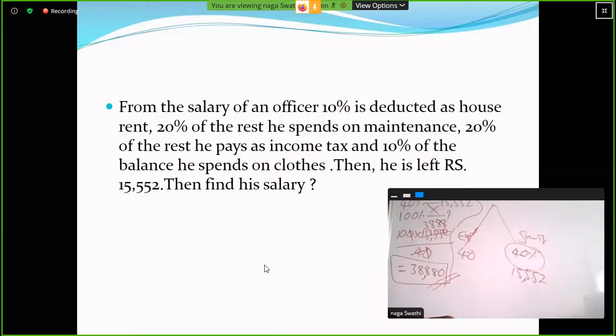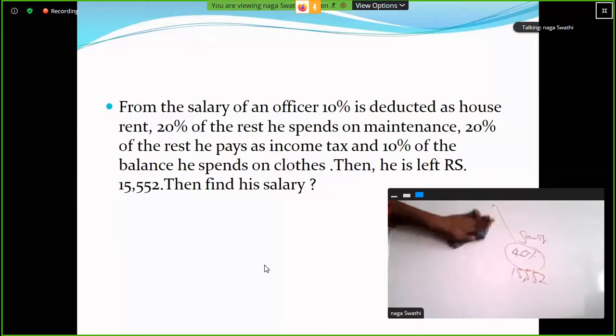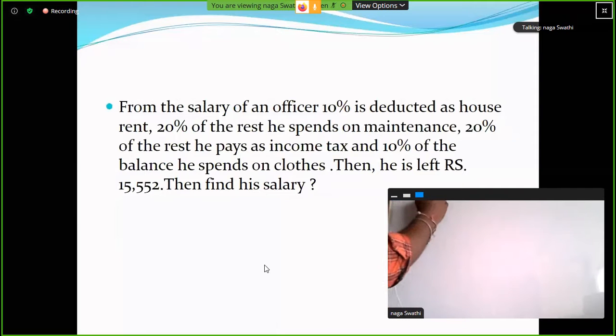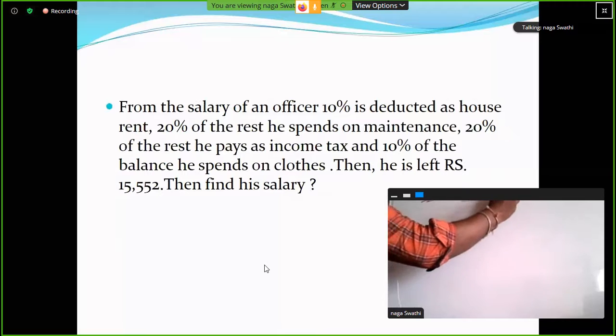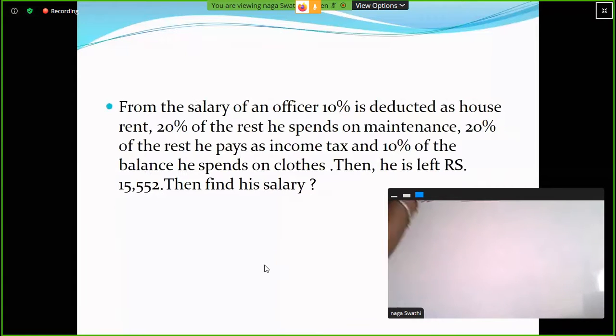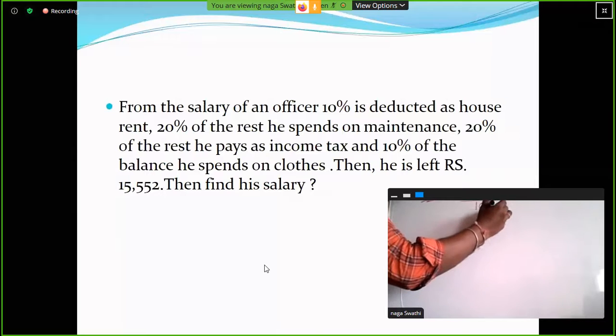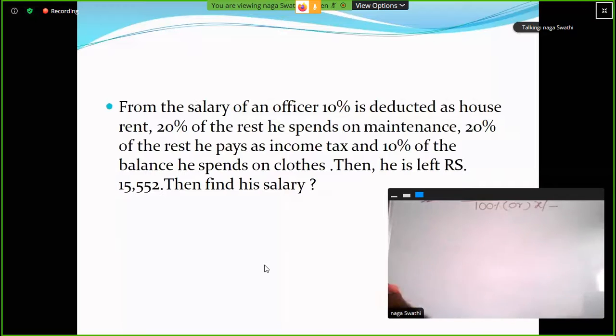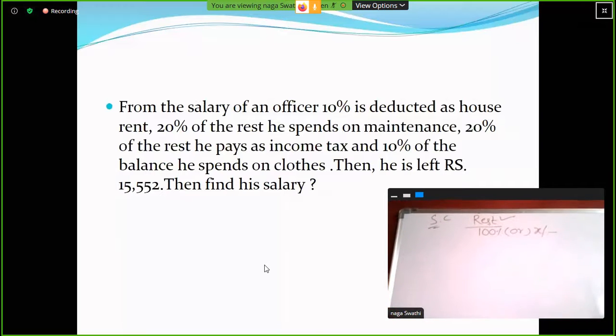Okay. So here we have the word rest. Then what will we do? Simple. So this is most important, with the effect of the rest word. So his salary, let it be 100% or X rupees. Let the total salary of that person be 100%, right?